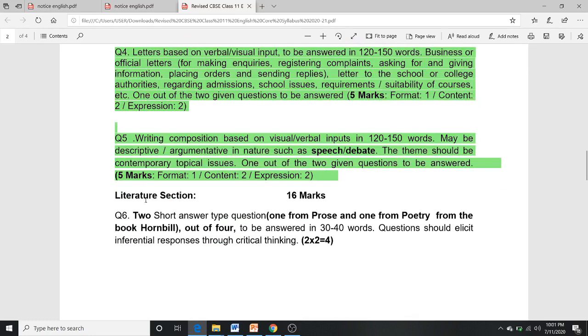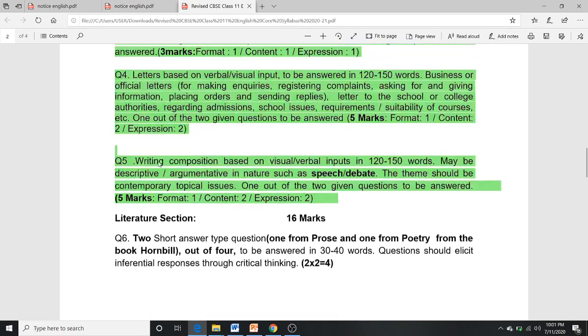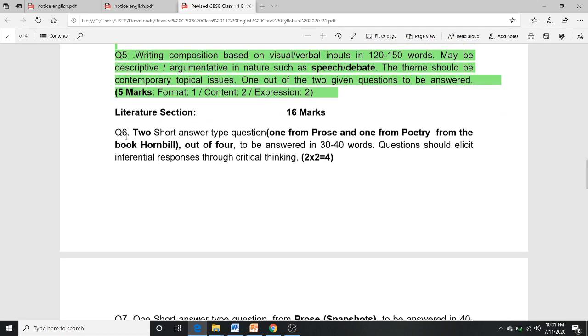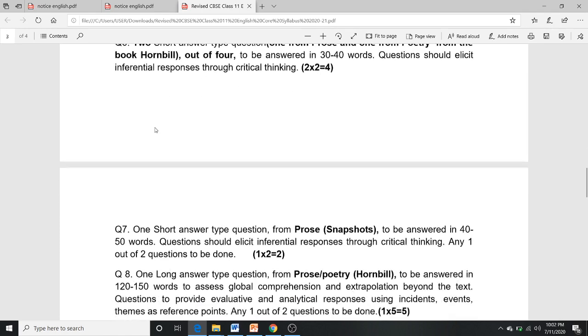One out of the two given questions will be answered. So here there is always one out of two questions you need to answer. And the most important part is where you need to learn a lot of long questions, practice a lot of long questions, and make notes for them. Those are in the literature section. In the literature section there are 16 marks, with 2 short answer type questions, 1 from the prose and 1 from the poetry from the Hornbill book, out of 4 to be answered in 30 to 40 words. Questions should elicit inferential responses through critical thinking.